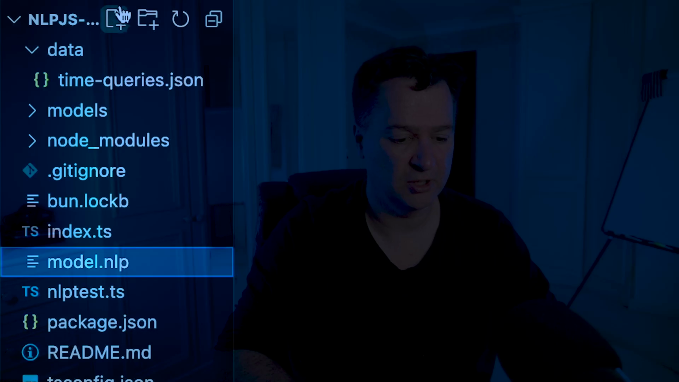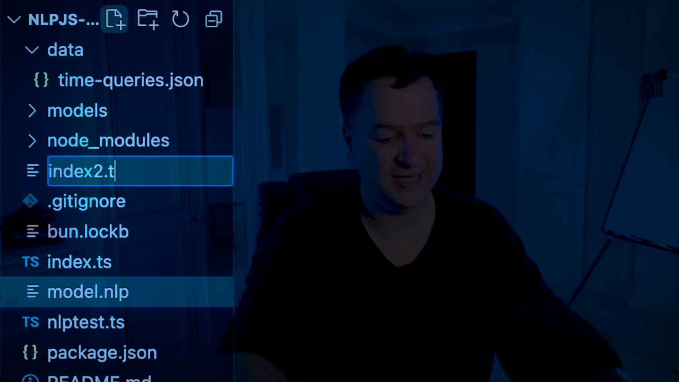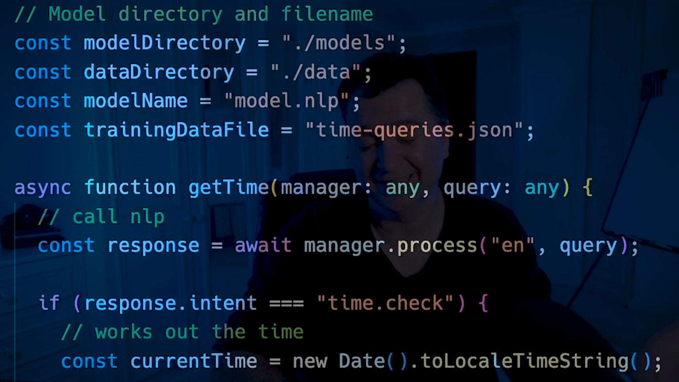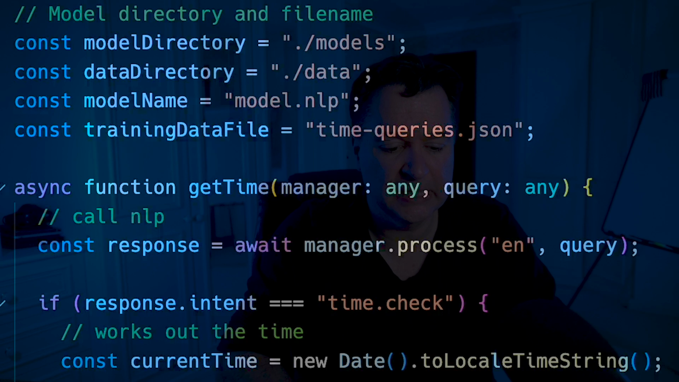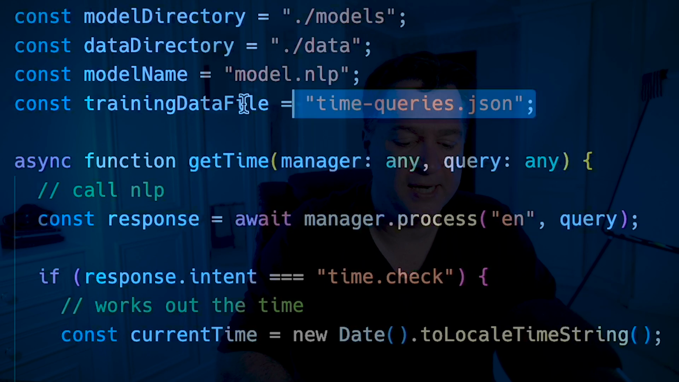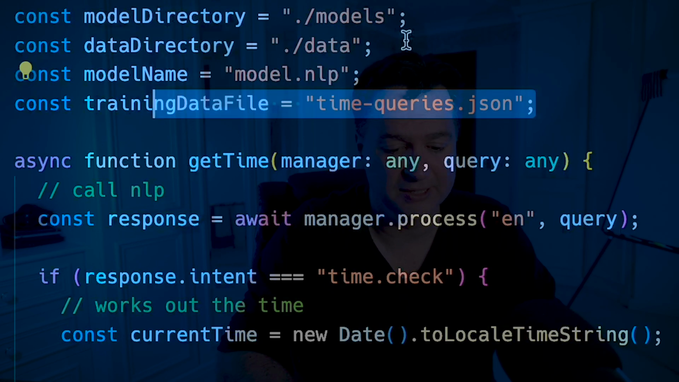So now what we're going to do is modify the time server to essentially use the new classifier. So I am going to create a new file called index2.ts. It's just because I don't want to mess up my original index. To just go through this quickly, it's the same time server that we did in the original video. All I'm now doing is I'm importing my NLP model loader from my NLP model helper fun that we just created. We'll do the bun link in a second. And then as you can see here, the model directory is models, which is here. The data directory is there. The training data file is timequeries.json, which we just created.